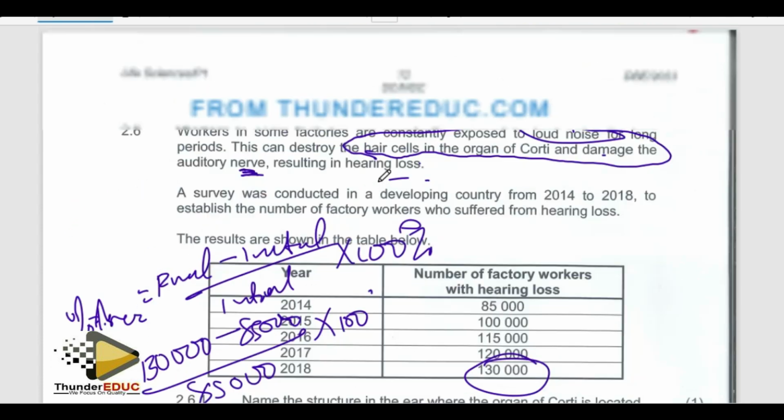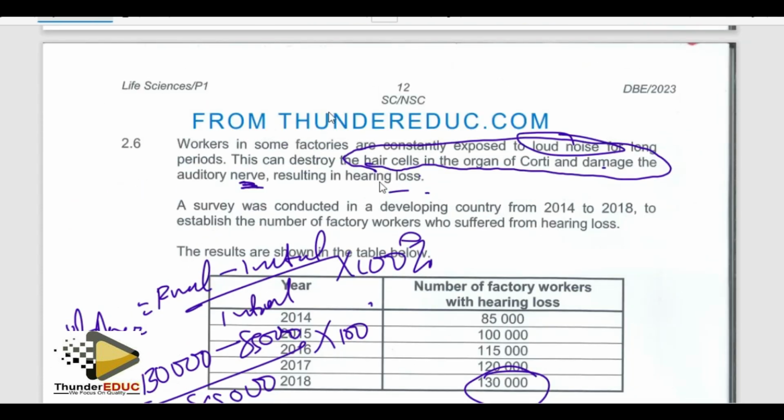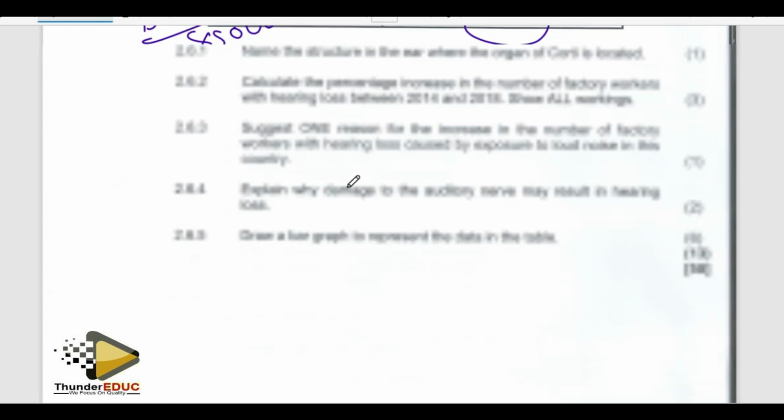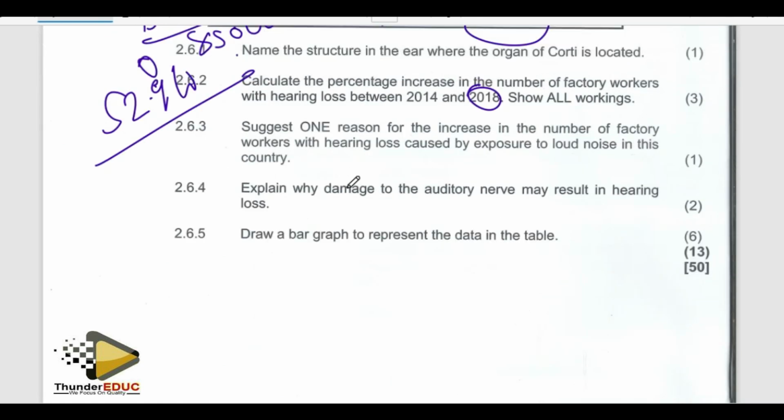They said it here: this can destroy the hair cells in the organ of Corti and damage the nerves. That's why I like the passage. You get the answers from there.